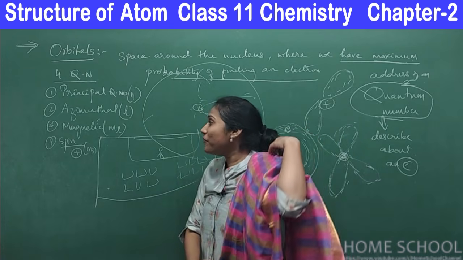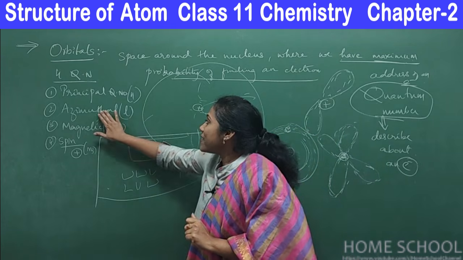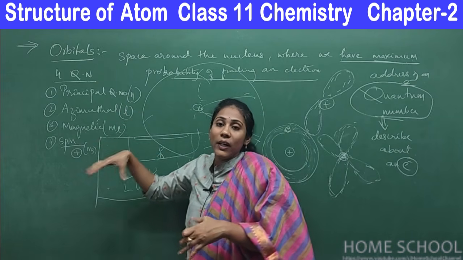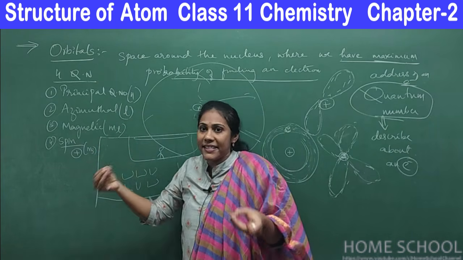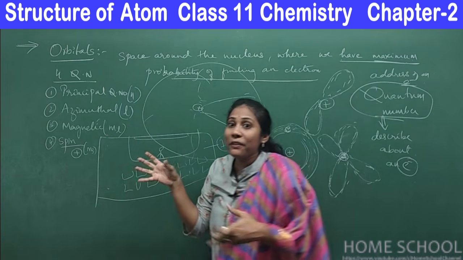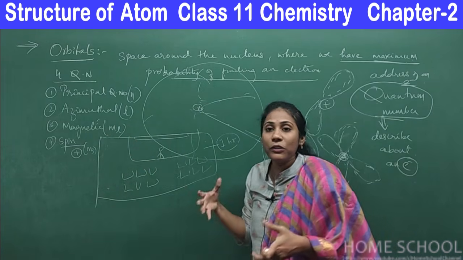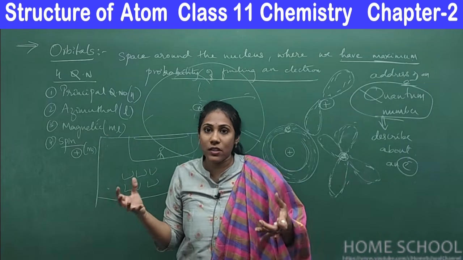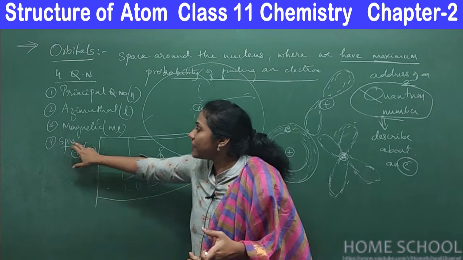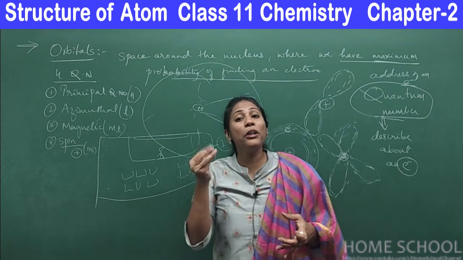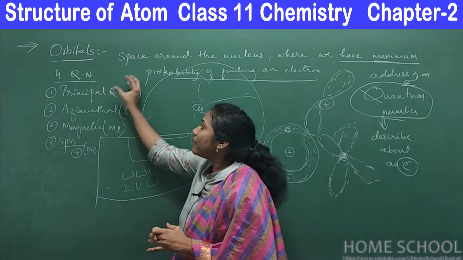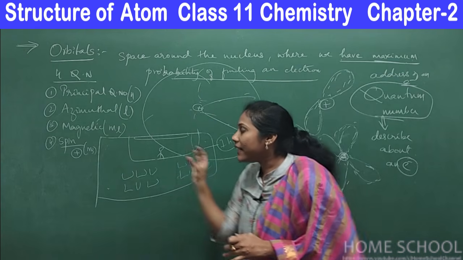And in the district you will have colonies and taluks, exactly where the electron is present. The magnetic quantum number will give you an idea about these colonies and taluks in a particular district. And the spin quantum number will talk about the movement of the electron. So we have to discuss each and every quantum number in detail.